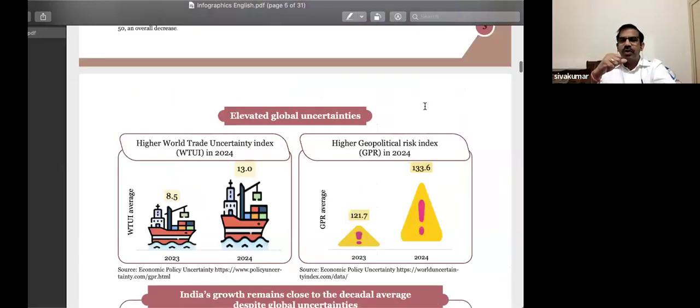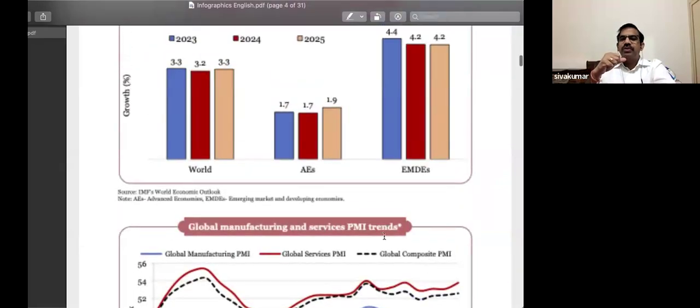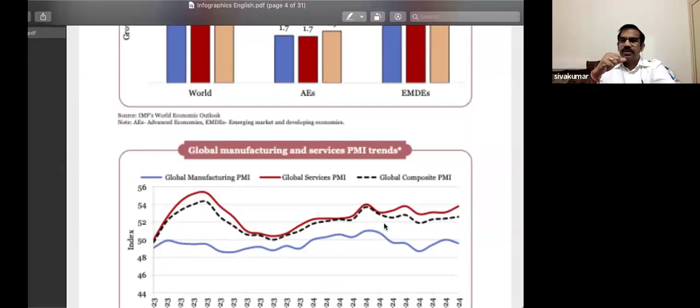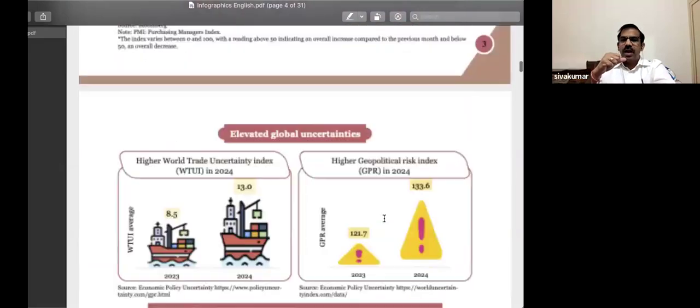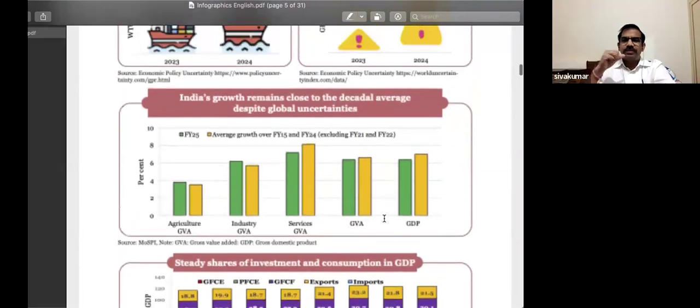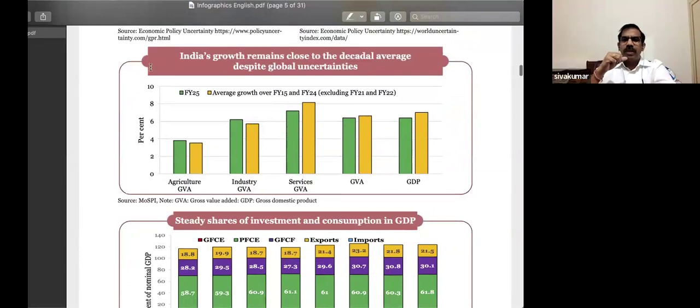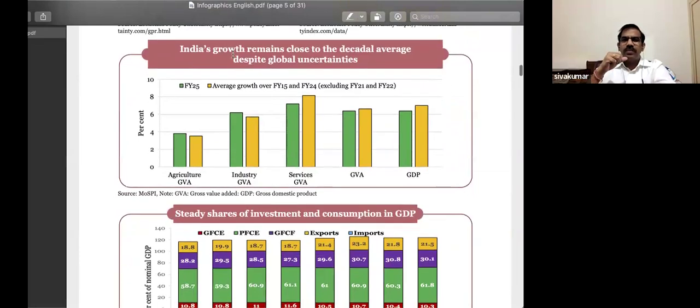So if you look at the first two charts, the first two pictures, this gives the current state and this gives you the perception. Am I clear? Yes. Now coming to India. So look at the bar chart at the top.